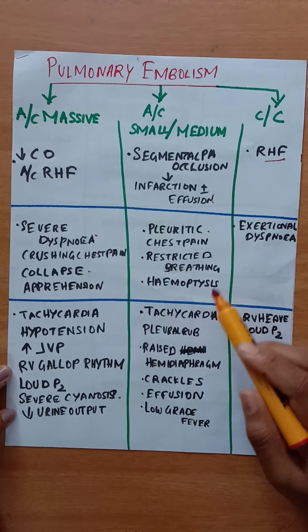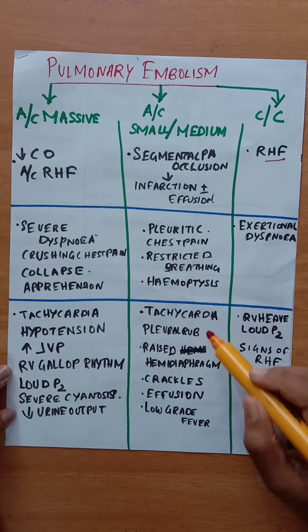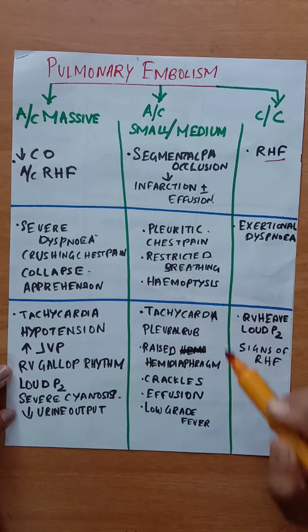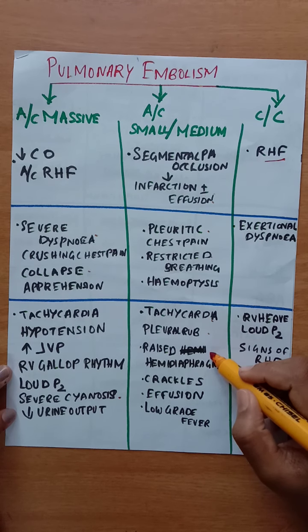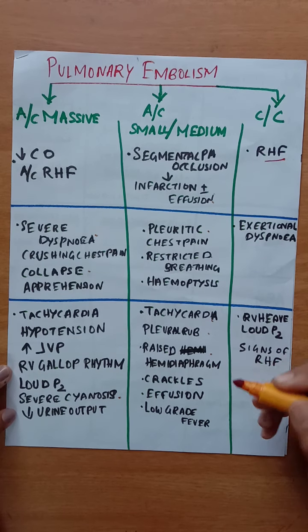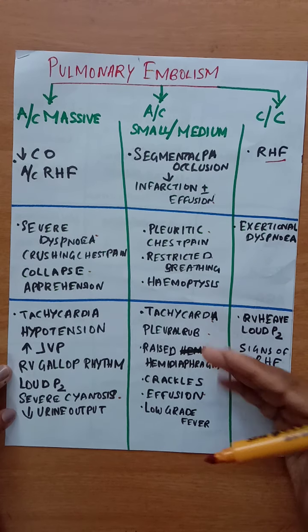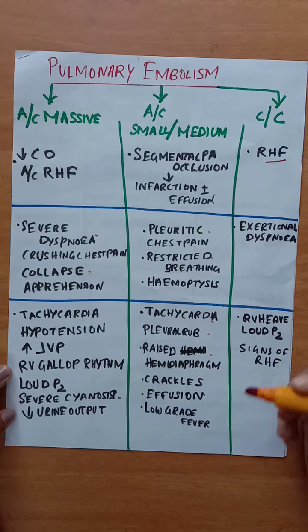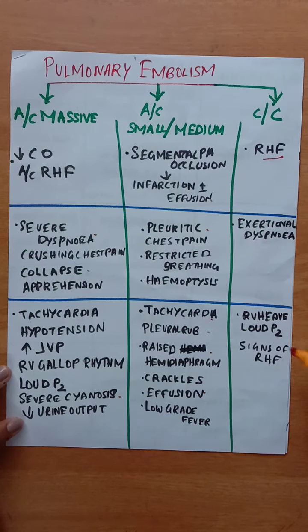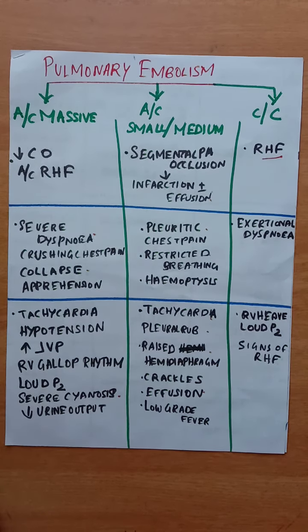And in acute small or medium pulmonary embolism, there will be tachycardia, pleural rub, raised hemidiaphragm, crackles or crepitations, and features of effusion, and there will also be some associated low-grade fever. Then in chronic pulmonary embolism, there will be right heart failure features, that is right ventricular heave, loud P2, and other signs of right heart failure.